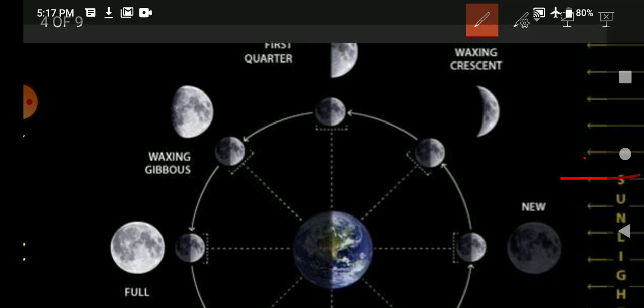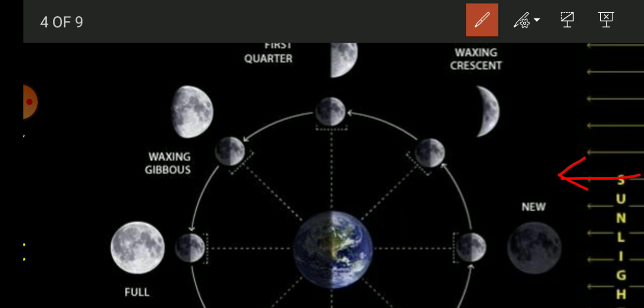Suppose sunlight is coming in this direction and falling on the surface of the moon and also on the surface of the earth. So it is no moon day when the moon is between the sun and the earth. If the moon is between the sun and the earth, it is not possible for a person standing in the night portion or the dark portion of the earth to see the moon in the night sky. This is called no moon or new moon, and the day is called new moon day or no moon day.